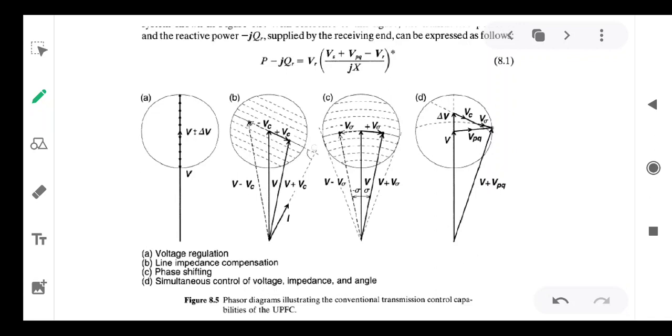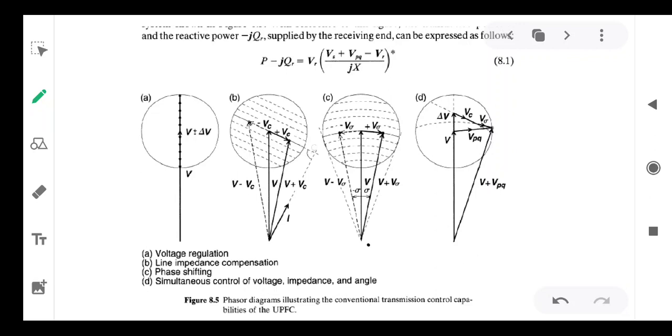The third one is phase shifting. By changing sigma, plus or minus sigma, you can change the effective voltage. The effective voltage is V plus or minus V sigma. Plus or minus sigma is used to alter the voltage.